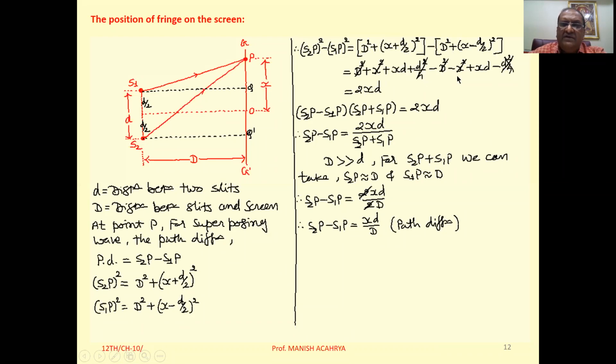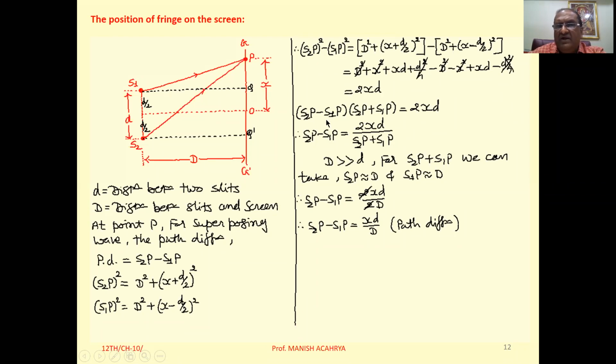This is the second bracket: minus D square minus x square plus xd minus d square by 4. So D square, x square, and d square by 4 cancelled. So we can write S2P square minus S1P square that is equal to 2xd.